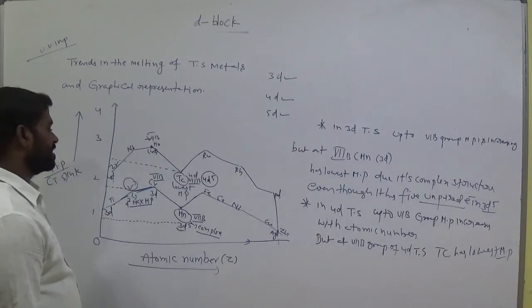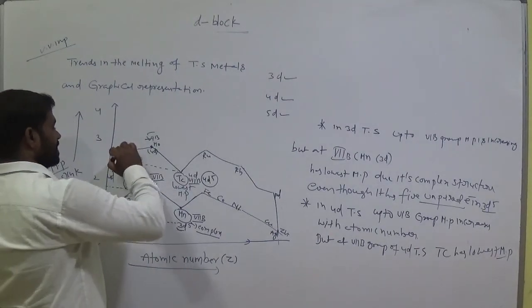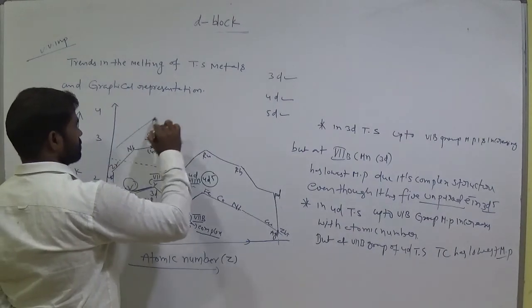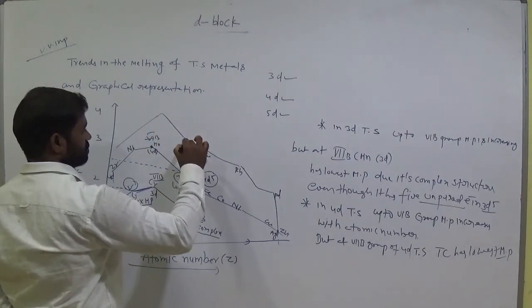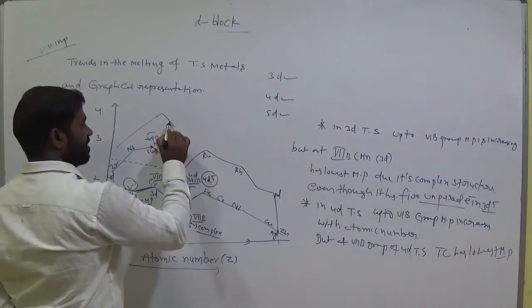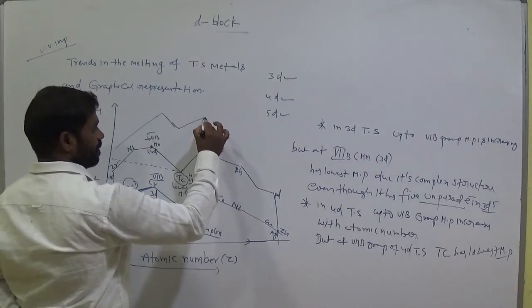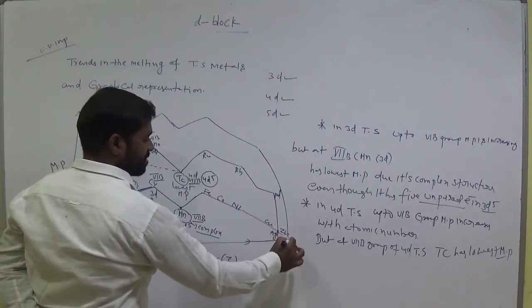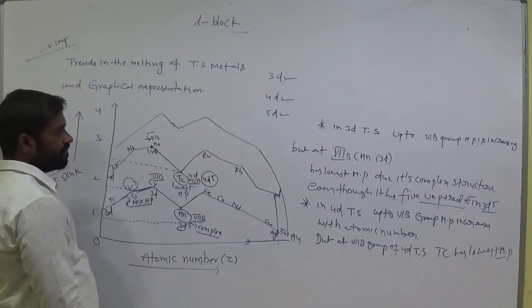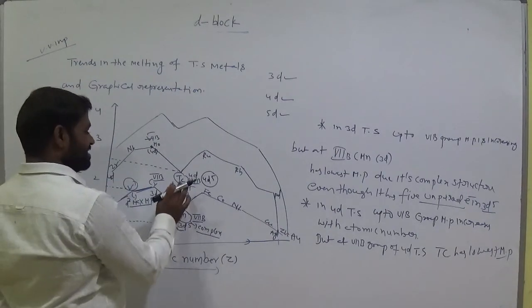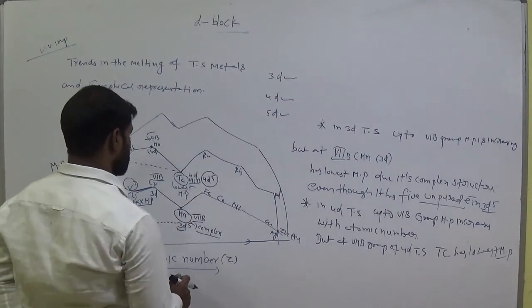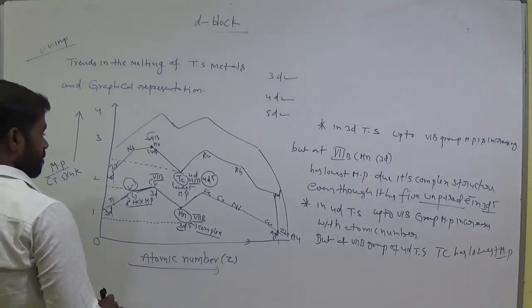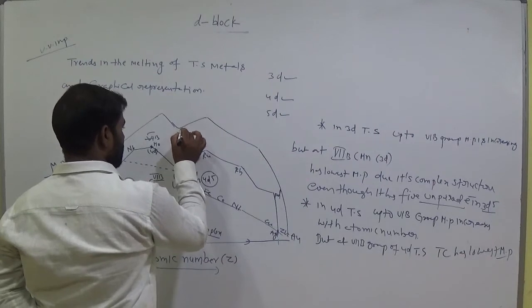Okay, and come to the next one, not very much decrease. This is iron, gold, and manganese, technetium, and rhenium. What about this one?